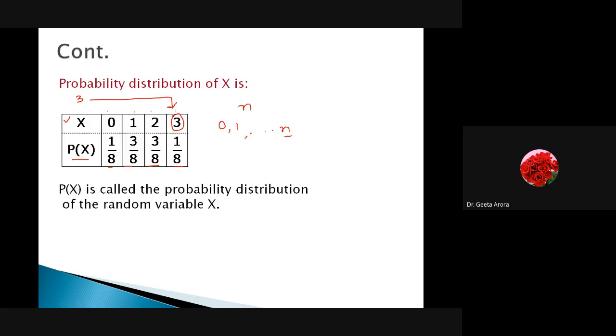So what P(x) is: as we have written P(x) as a notation of probability, this P(x) is called the probability distribution of the random variable x. I hope the concept is clear to you now: what is a random variable and what is the probability distribution? Because in the next unit also we are going to learn about probability distributions, under which we will learn about the binomial distribution, Poisson distribution, and normal distribution. There we will talk directly about, let x be a random variable. So here I have clarified.